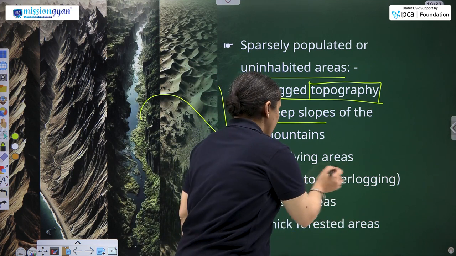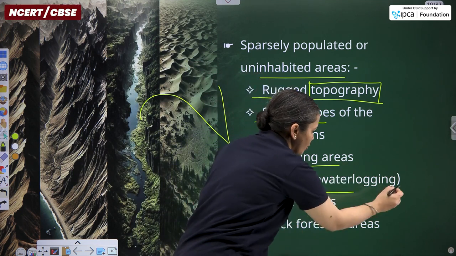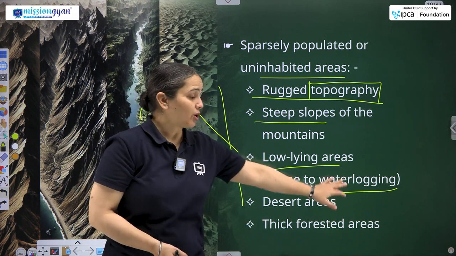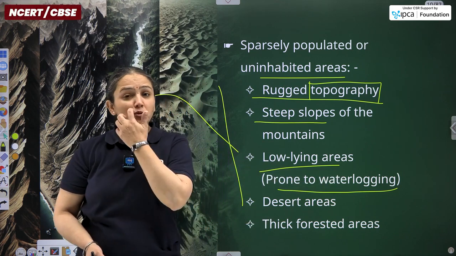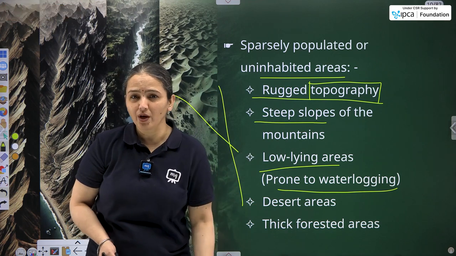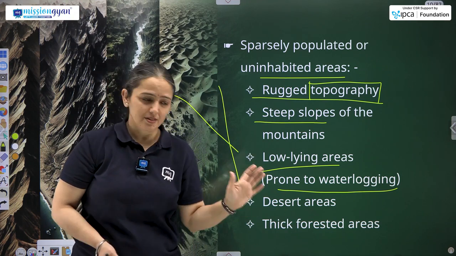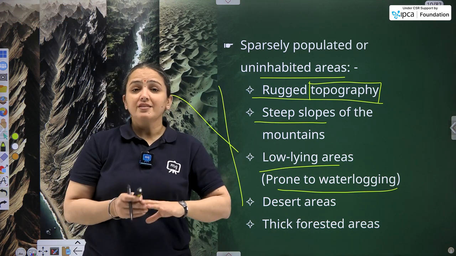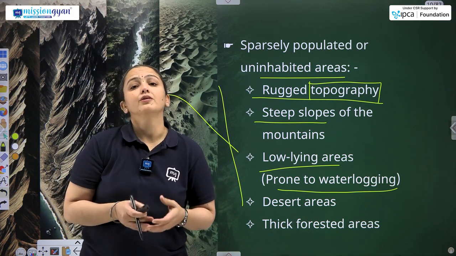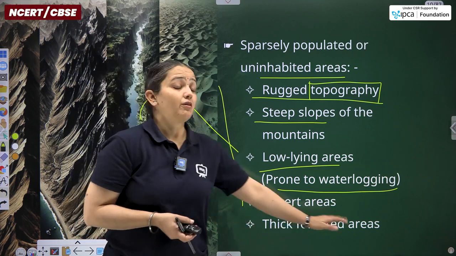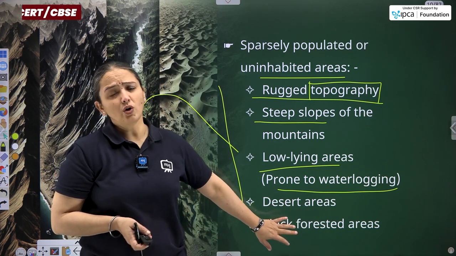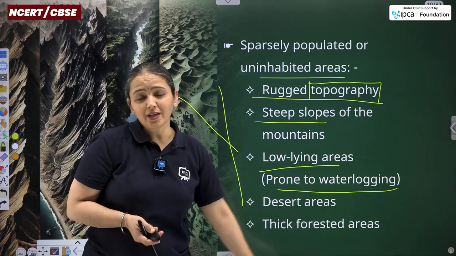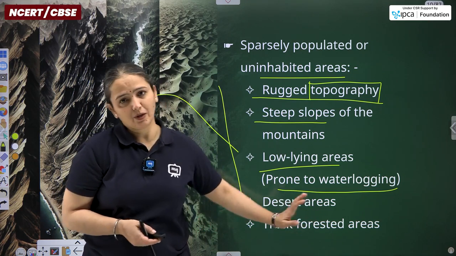Low-lying areas. Low-lying areas means prone to waterlogging. It means such areas that easily get waterlogged, due to the flooding of a nearby water body. It can be the river, it can be the seas as well. Then desert areas are not that supportive for the purpose of inhabitation. Thick forested areas, again these are not entirely inaccessible, but yes, these are not supporting lives in those particular regions.